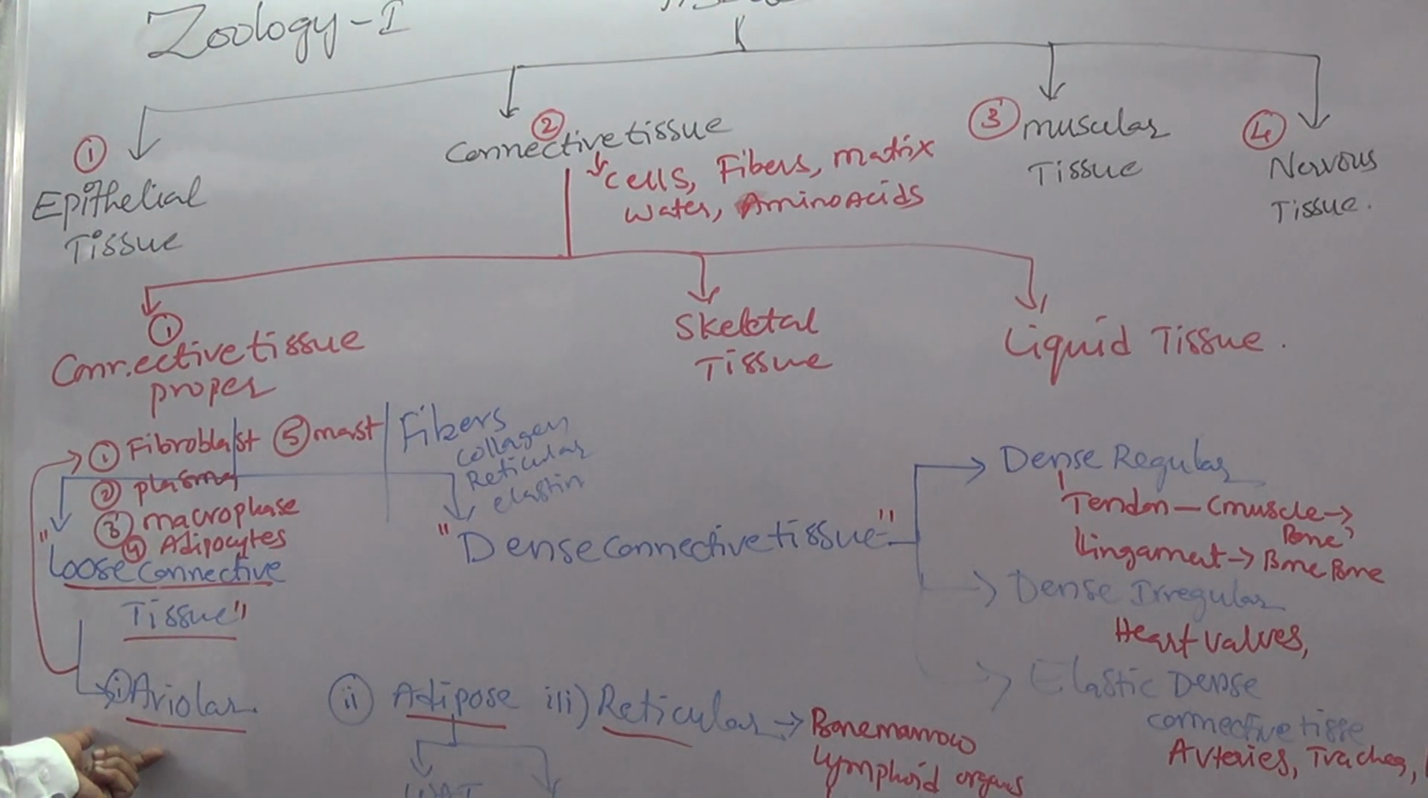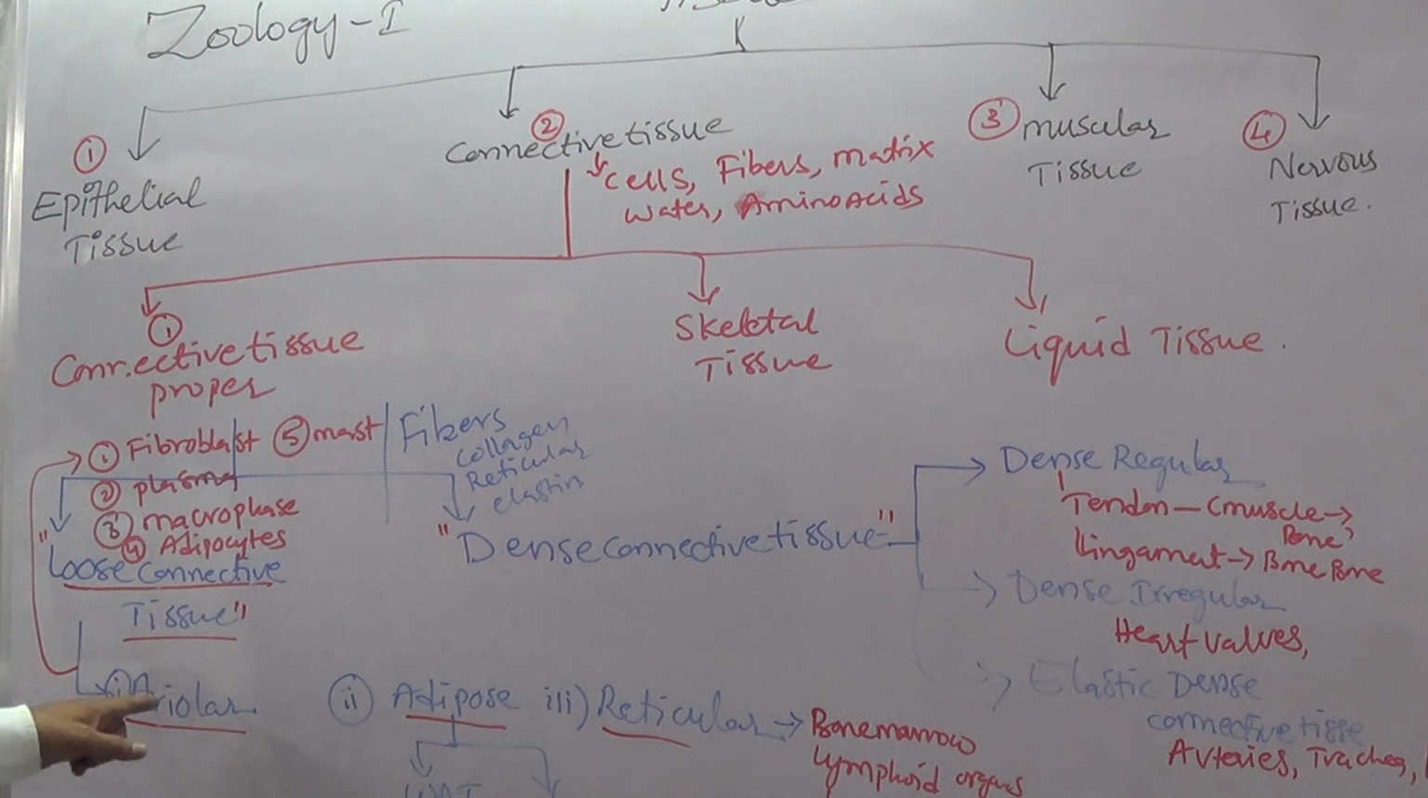The first one is areolar. This is present in the skin and many organs. So this is packaging tissue. This tissue has cells, fibers, as well as empty space. That space is called the areola, so it is called areolar. The tissue that has more space is called areolar tissue.